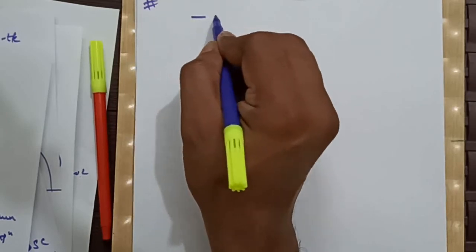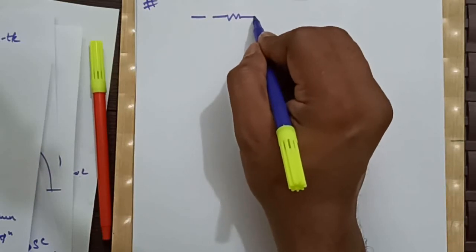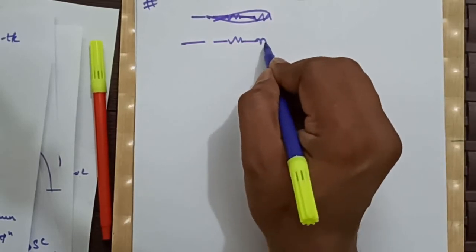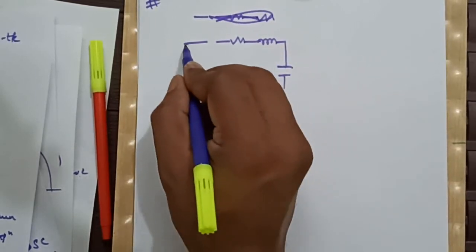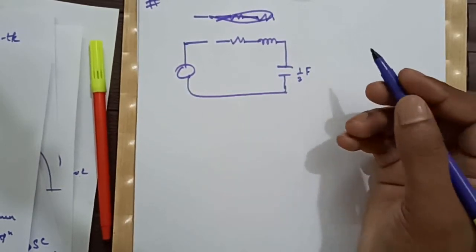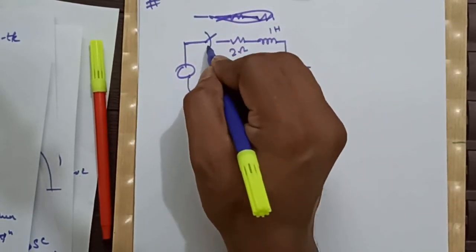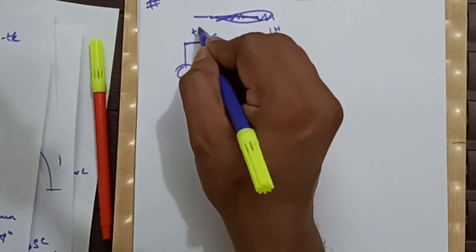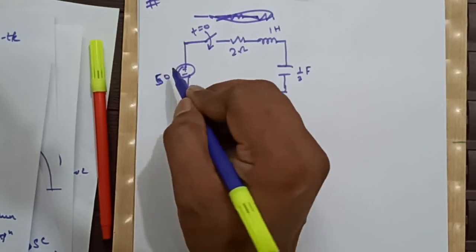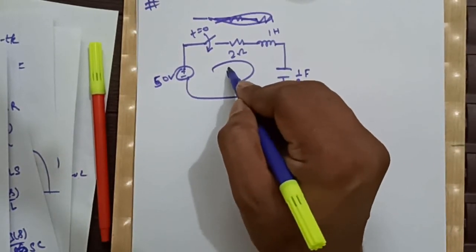The question is, a switch is there, a resistor is there, an inductor and a capacitor, a voltage source. This is our half farad, this is 1 Henry, and this is 2 ohm. The switch is getting closed at t is equal to 0, and this is our 50 volts, and the current is I.